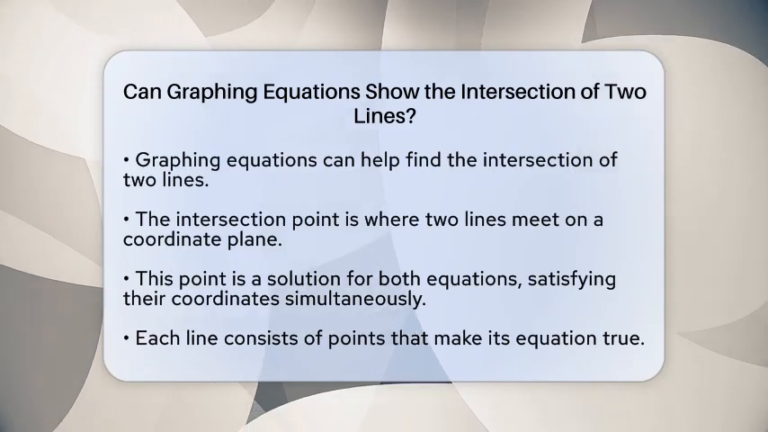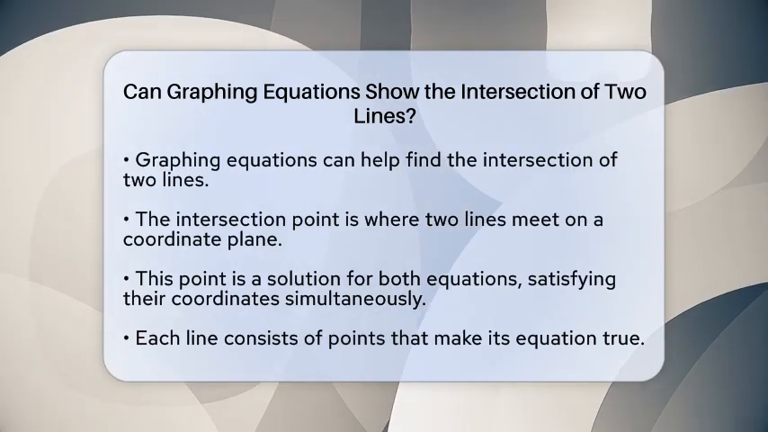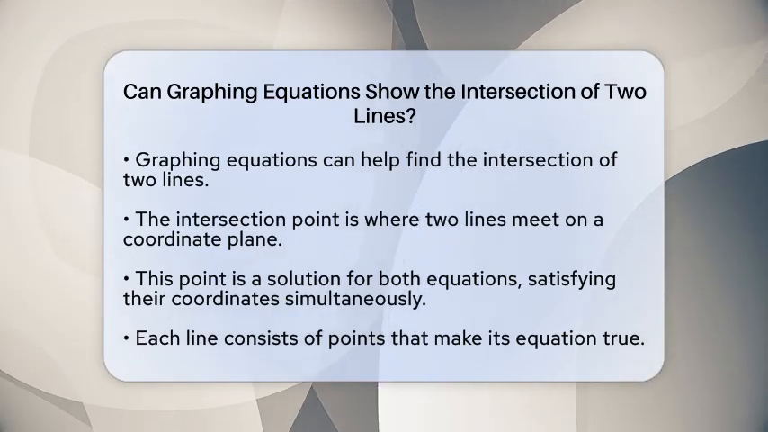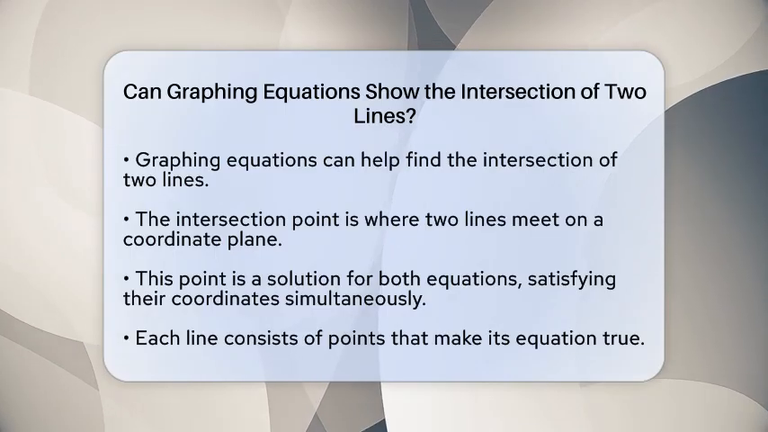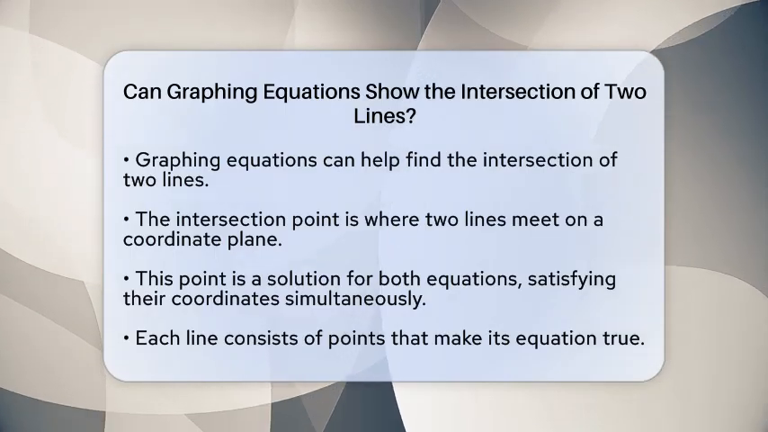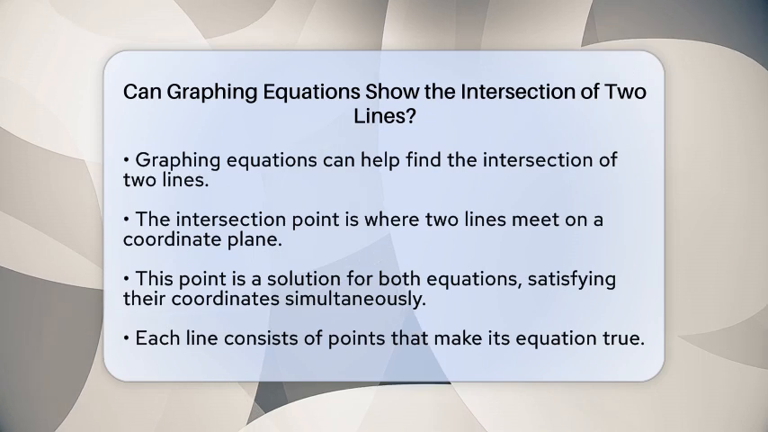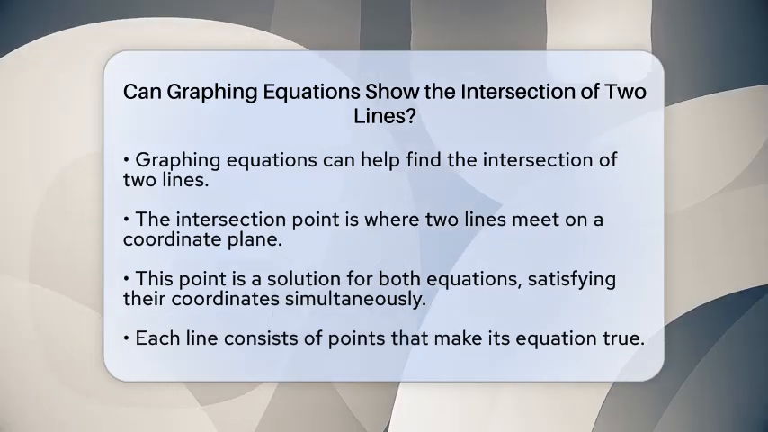When you graph two linear equations on the same coordinate plane, you can clearly see where they intersect. This point is known as the intersection point. It represents a solution to both equations because it has specific coordinates that satisfy both equations at the same time.